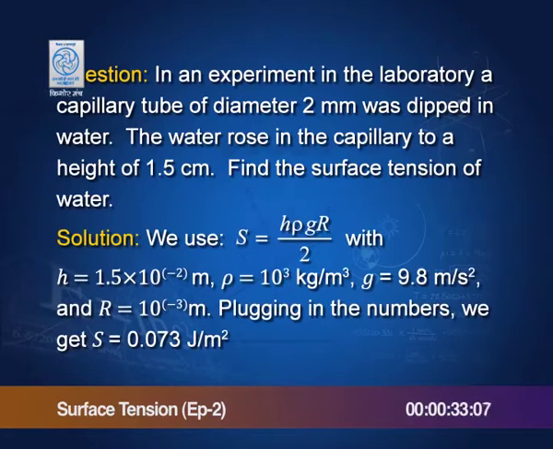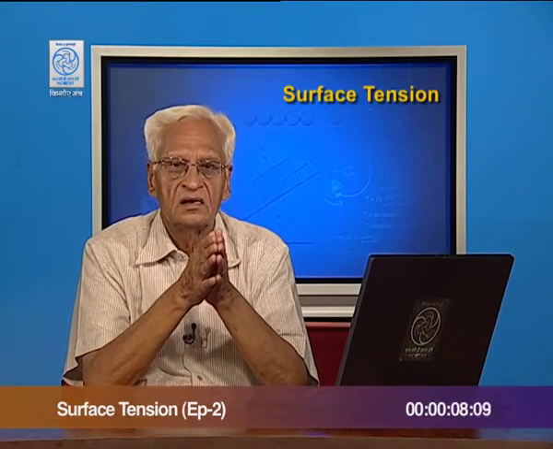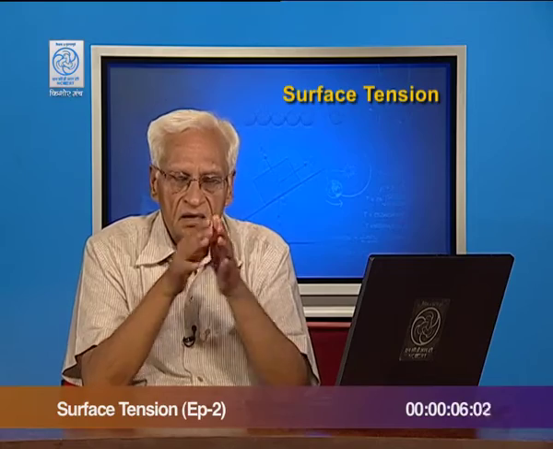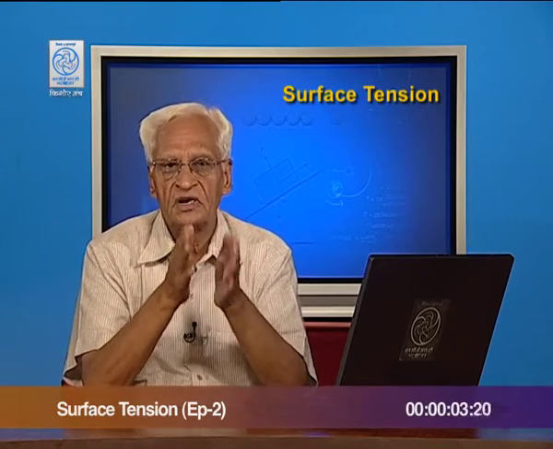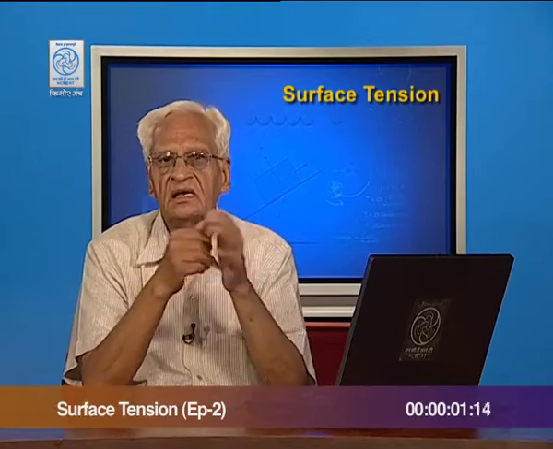So, just apply this formula and plug in the values. h is given, rho is given, g we know, r is given. Therefore, you can find S, and S for water is 0.073 joule per meter square. Remember, surface tension is energy per unit area, so joule per meter square. In the next lecture, we shall take other properties of liquids such as viscosity and see its effects.